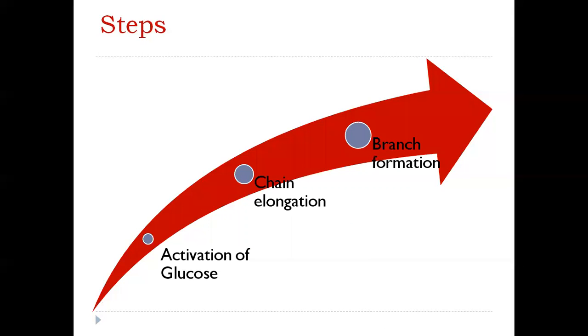And then we have branch formation. Now, previously, what did we see? That the branch formation is through the formation of an alpha-1,6 glycosidic linkage. And so it will have a separate enzyme than what is required for chain elongation.